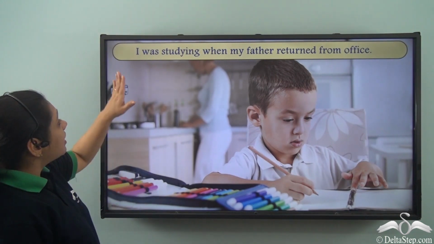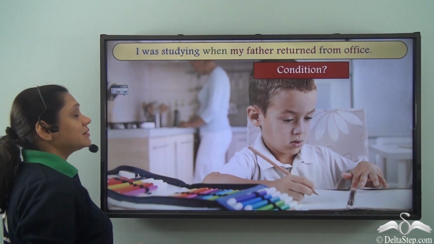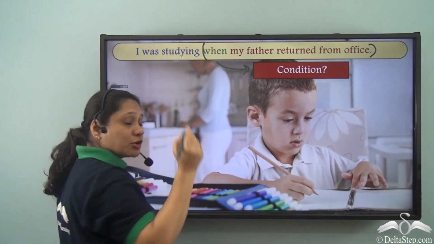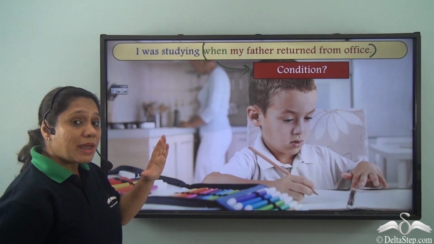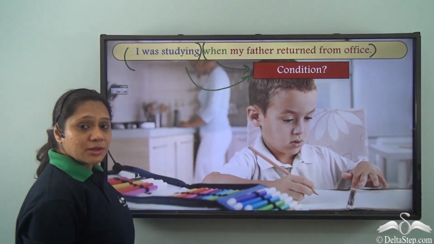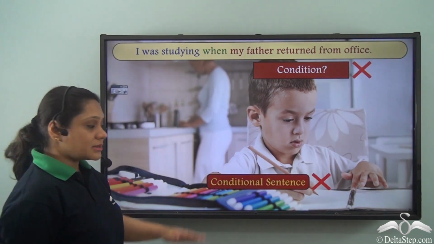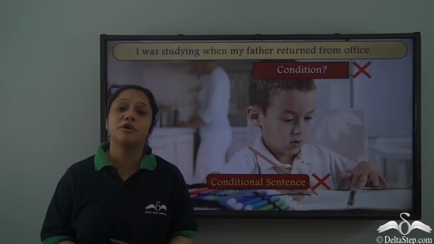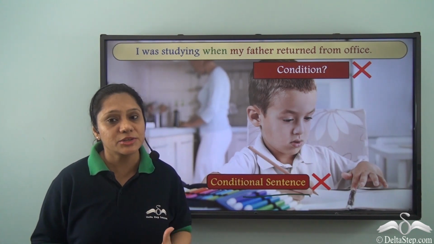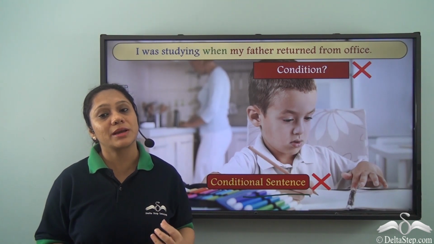So now if I say, I was studying when my father returned from office. Do you think that in this sentence, the clause when my father returned from office portrays a condition? Do you think that the main clause, I was studying, depends on the fulfillment of this condition? No, this does not portray a condition. Hence, this sentence is not a conditional sentence. So remember that every clause beginning with when does not portray a condition. So read a sentence carefully to ascertain whether the clause is portraying a condition or not.